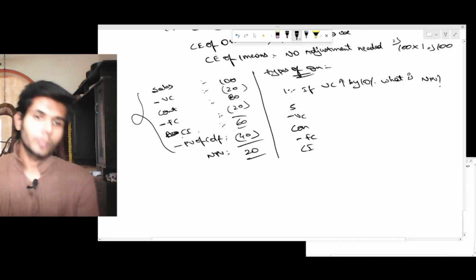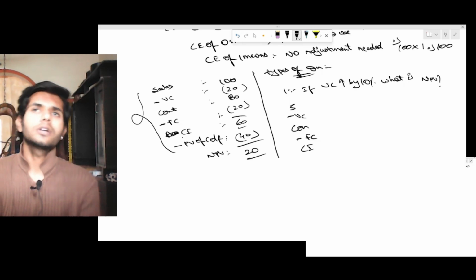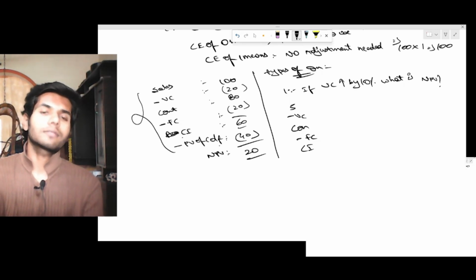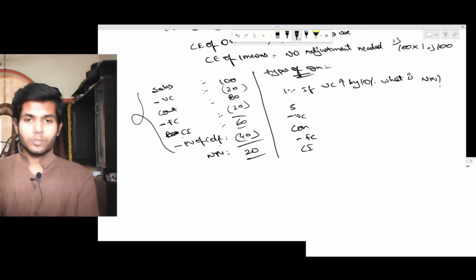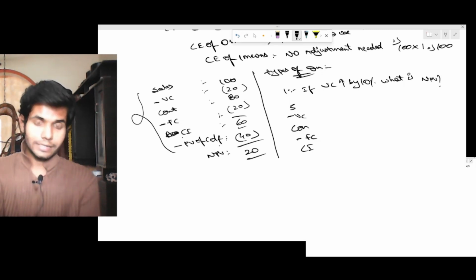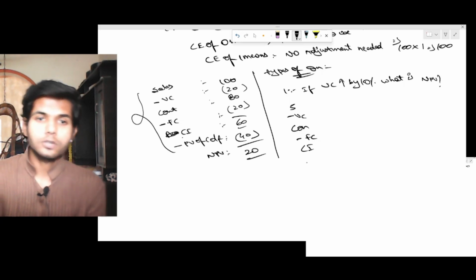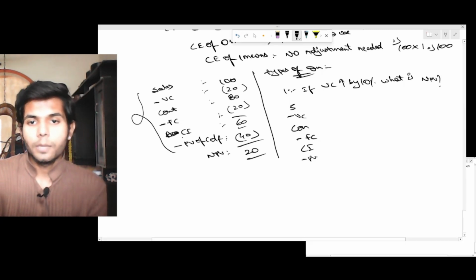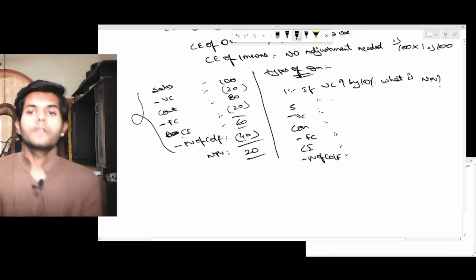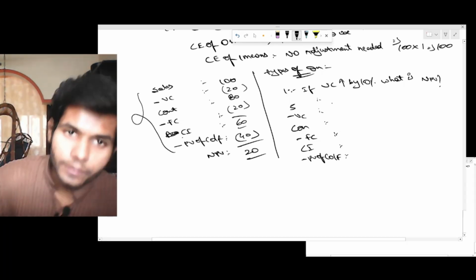There is no need to compute PV for this unless specifically given, because in most of these questions there is no concept of doing PV for less than 1 year, right? So: sales and variable cost, contribution minus fixed cost, PV of cash inflow minus PV of cash outflow. Question 1: if variable cost increased by 10%, what is NPV?